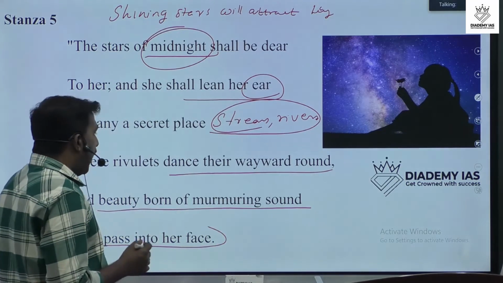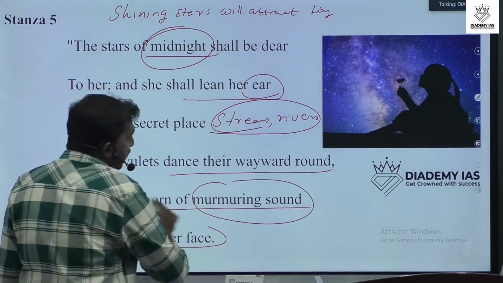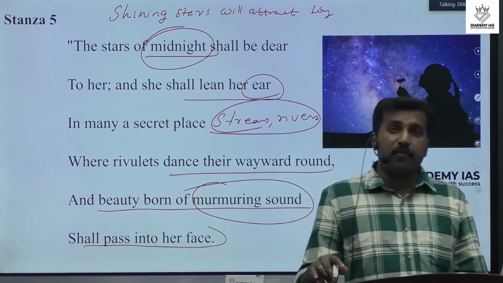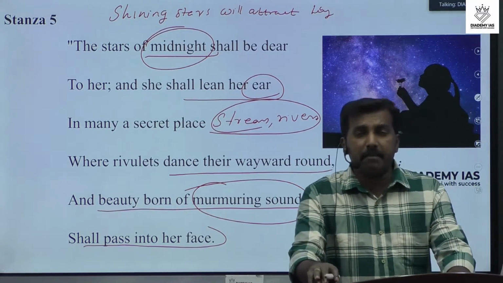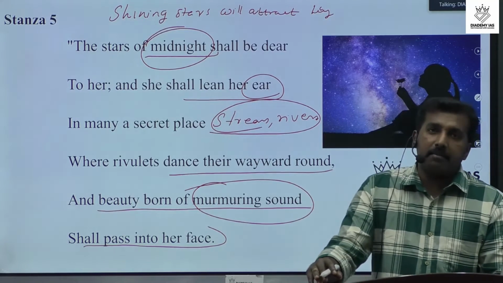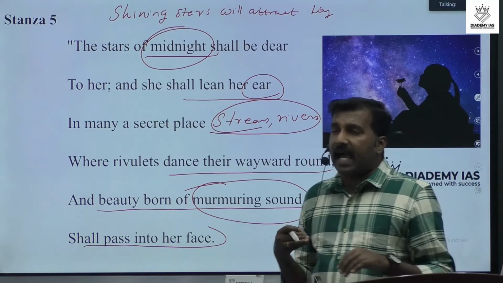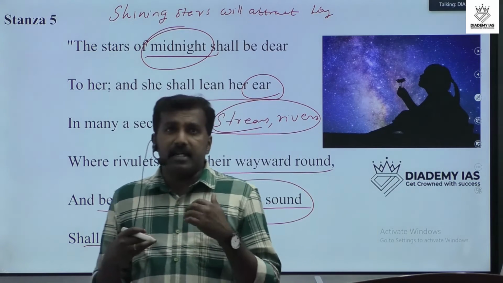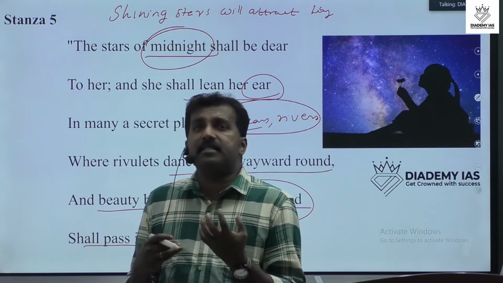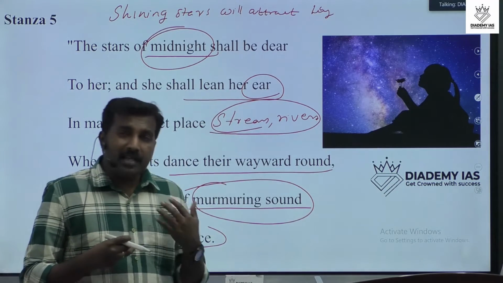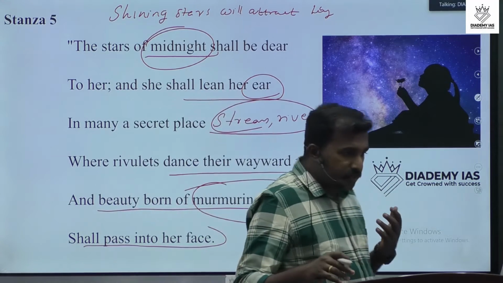And the poet says that Lucy will enjoy the murmuring sound of nature. It means the murmuring sound of river, murmuring sound of stream, and it will help her to be happy. So those are the points, that was the imagination of William Wordsworth regarding Lucy.